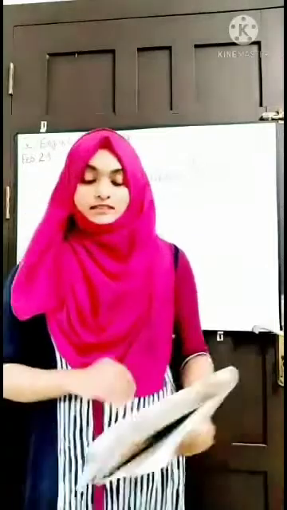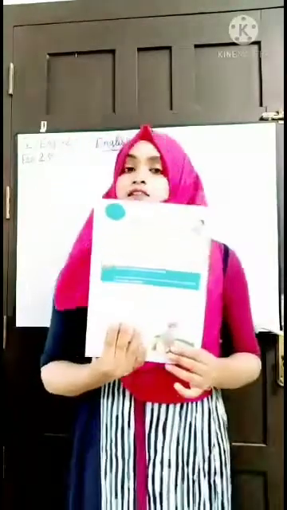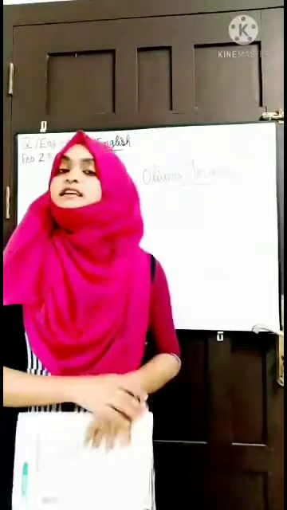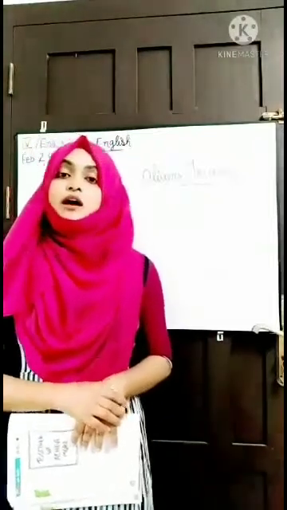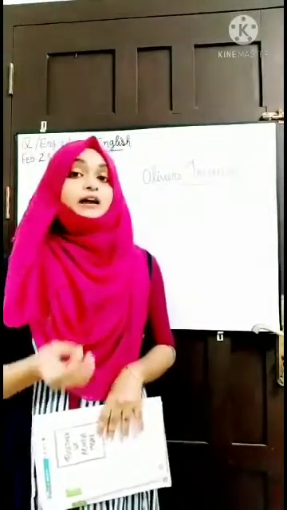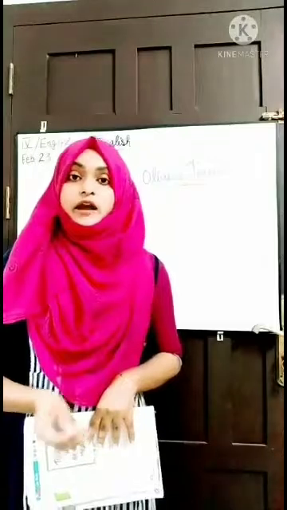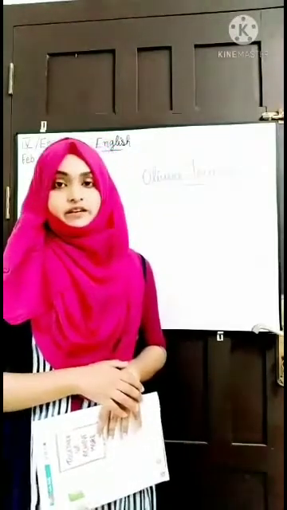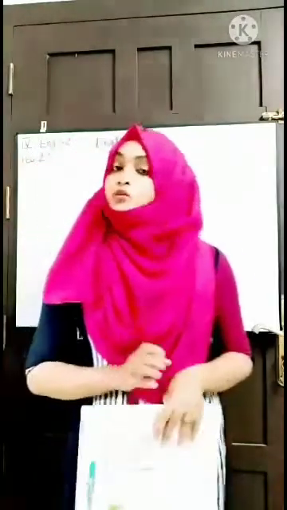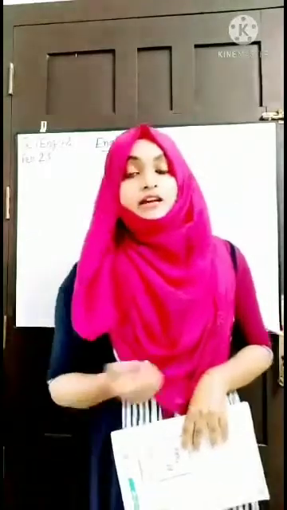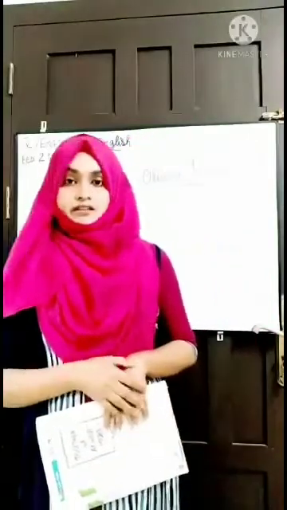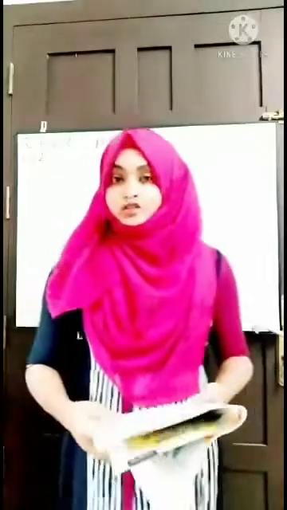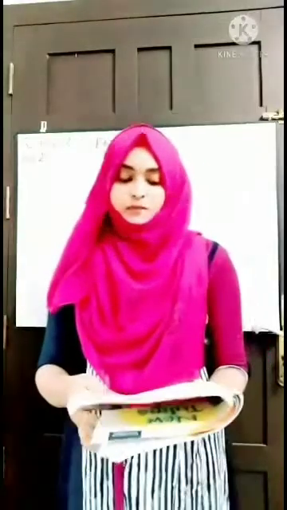Okay, so today we are going to start lesson 4 titled Oliver's Journey. This lesson basically tells us about the difficult and bad days that Oliver, a small boy of your age, spent in London. And in this lesson we are going to discuss the difficult times that Oliver spent in London. So shall we start? Okay, take page number 29 in your textbook.